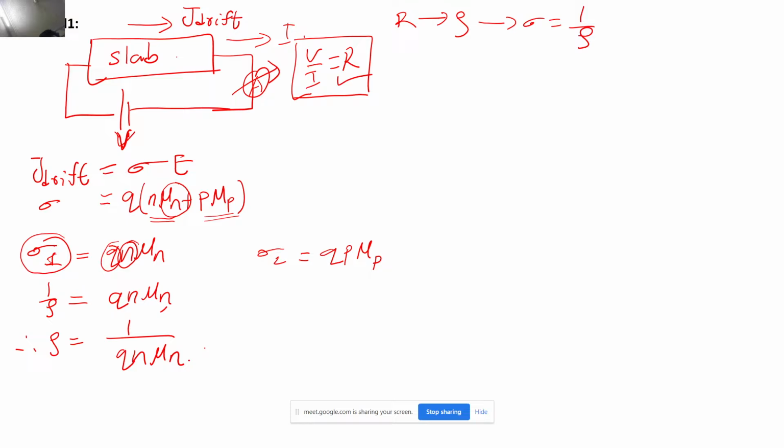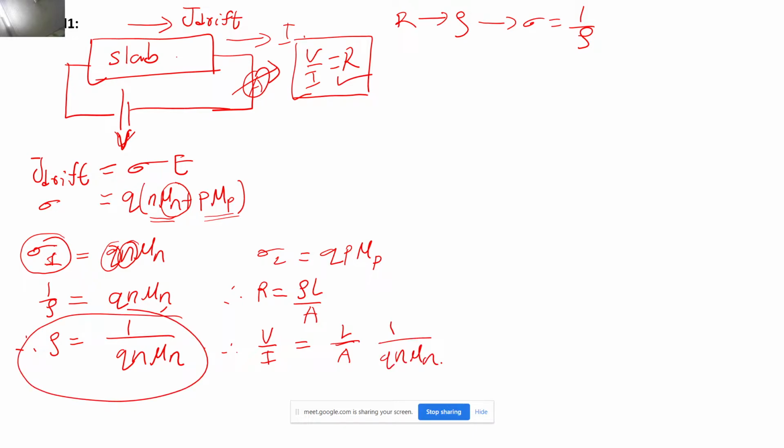This is a very basic formula: R is nothing but rho into L by A, which you must have studied in school as well. R is known to me by doing V upon I, and L and area I also know. I just told you the internal parameters are not known, but the external dimensions will be known to you because I have given you the slab, correct? Now I am replacing rho with this equation, so this will be 1 upon q n mu n.